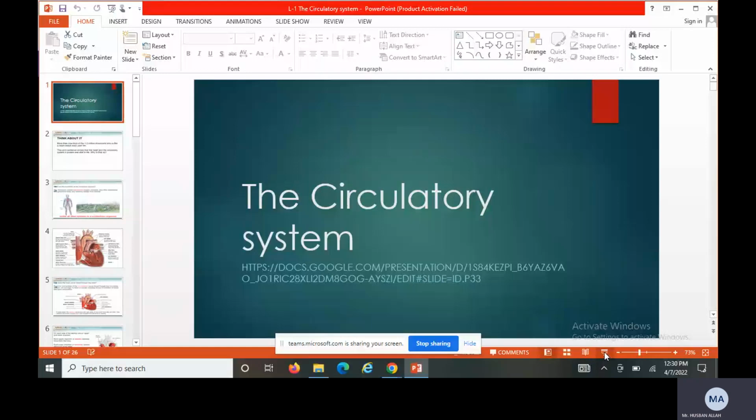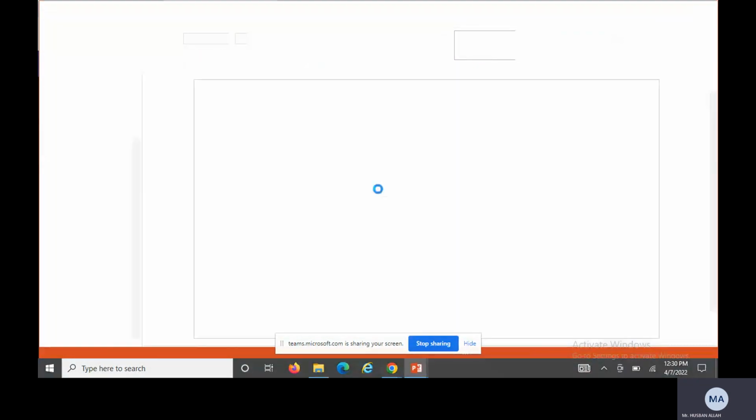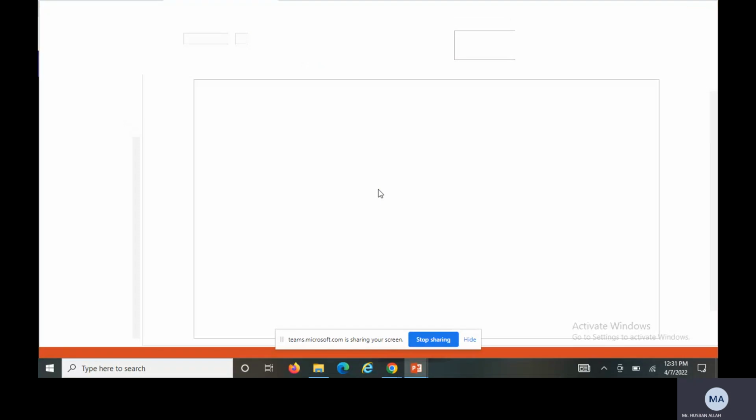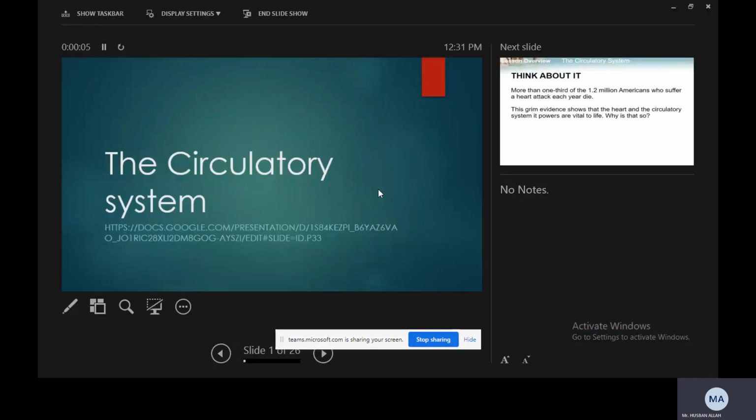Okay, the lesson we are going through today is about the circulatory system, right? So, who can define what the circulatory system is? The system of the body which is responsible for circulating, or distributing, the blood. How many types of blood will be circulated or distributed? Two types of blood, right? Yes, we have oxygenated blood and the other, deoxygenated blood.